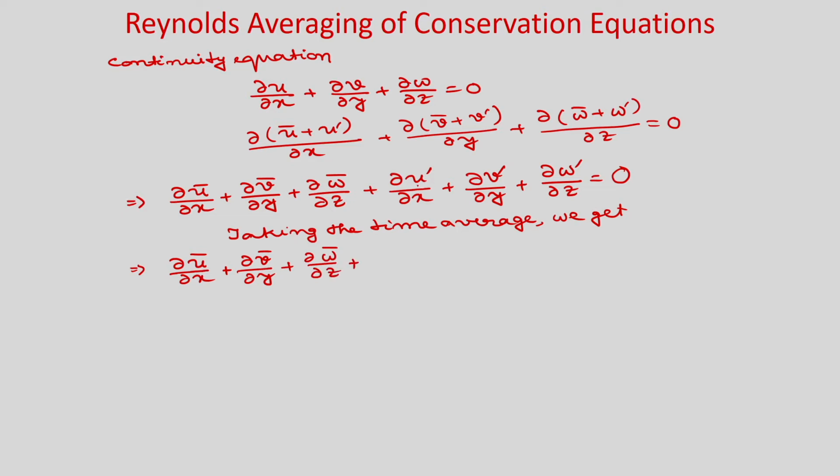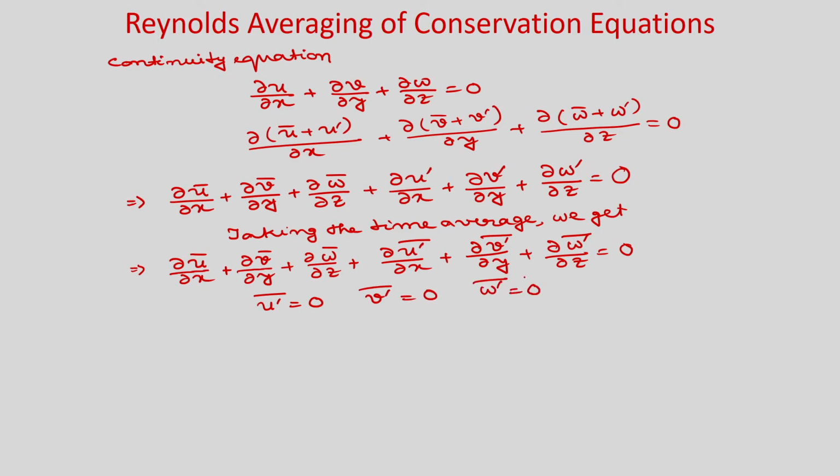And if you take the time average, then you can write del u prime bar by del x plus del v prime bar by del y plus del w prime bar by del z is equal to 0. We have already shown that the time average of the fluctuating components is 0. So, that means u prime bar is equal to 0, v prime bar is equal to 0, w prime bar is equal to 0. So, that means these quantities will be 0.